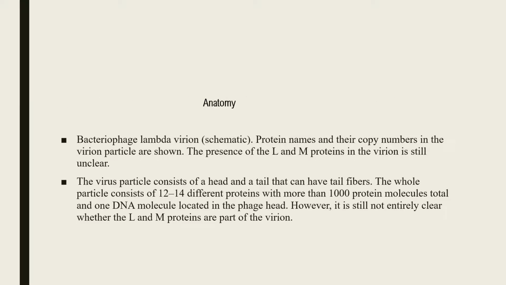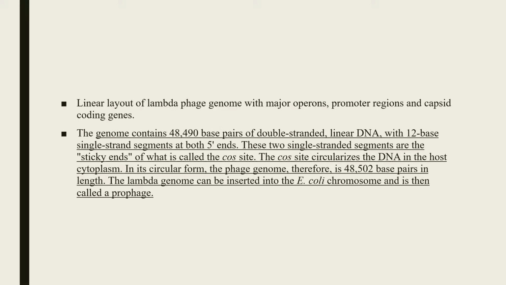What is the anatomy? The bacteriophage lambda consists of proteins in various copies. The virus particle consists of a head and a tail that has tail fibers. The whole particle consists of 12 to 14 different proteins, with more than 1000 protein molecules, and a DNA molecule. The layout of lambda phage is linear, consisting of operons, promoter regions, and capsid coating genes. It consists of 48,490 base pairs, having double-stranded linear DNA with 12-base single-strand segments at both 5' ends.